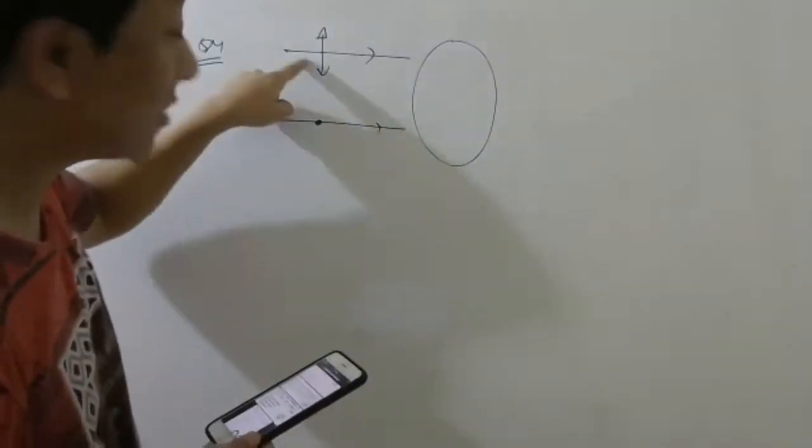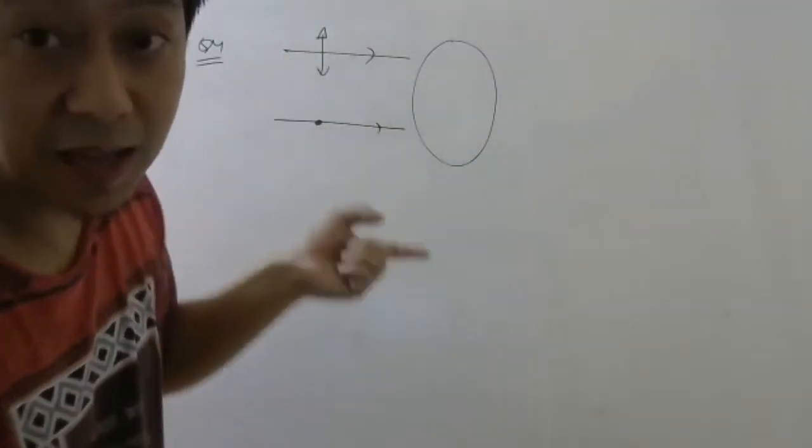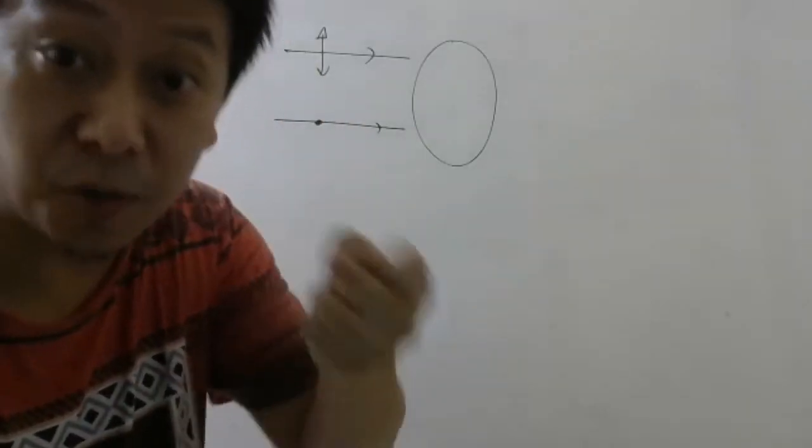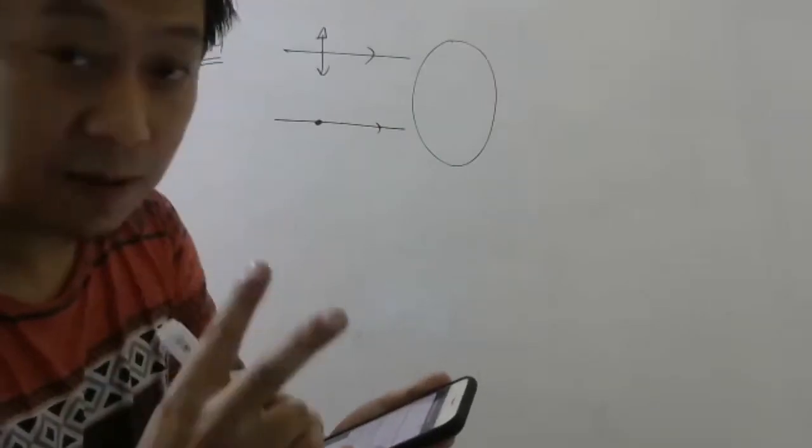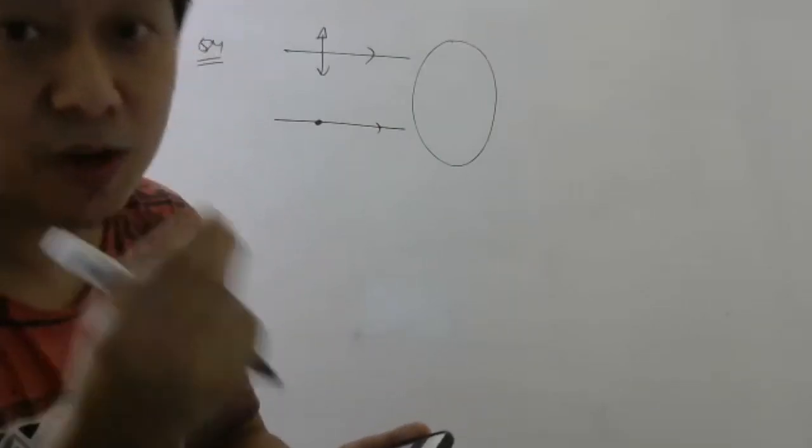Now don't draw in the same diagram. If you do in the same diagram, you may consider it to be unpolarized. Correct now? Whereas they told two beams of plane polarized.